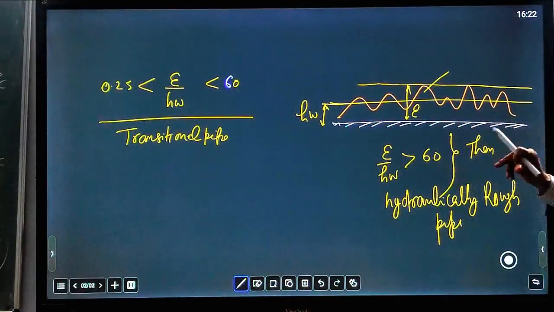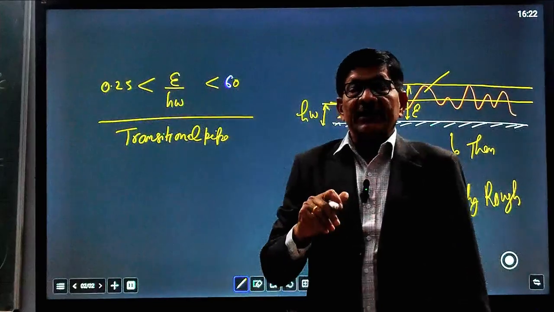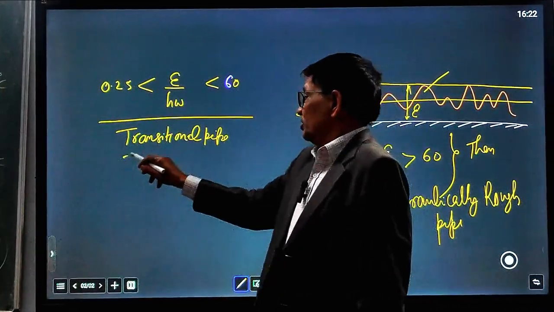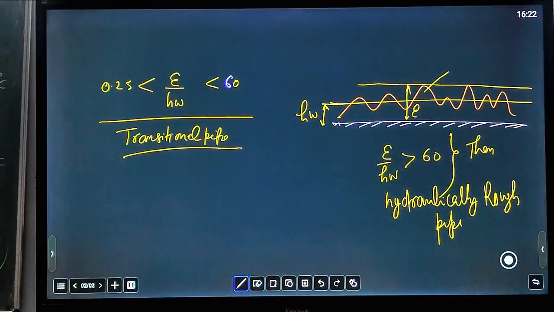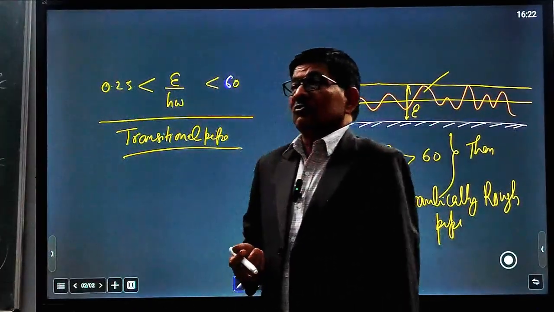Between the two extreme limits of fully rough and fully smooth, this is known as a transition pipe. These are the conditions by which we can define rough and smooth pipes.